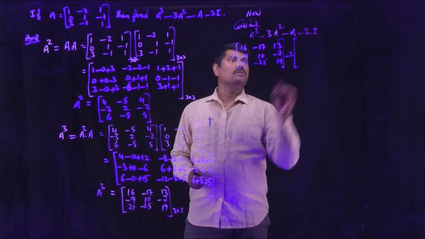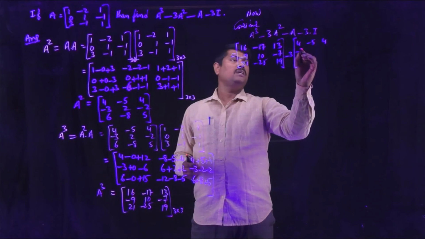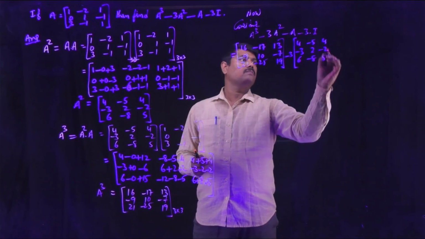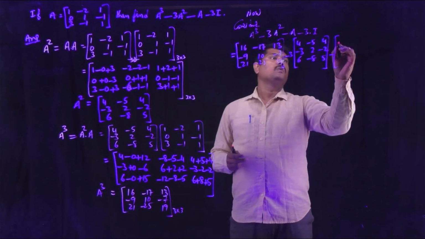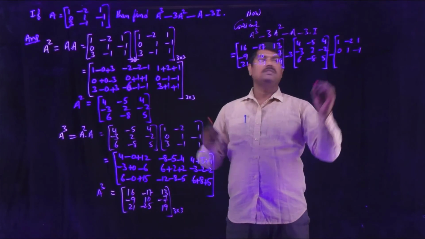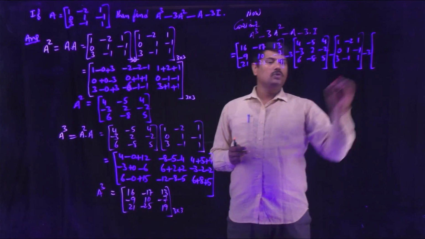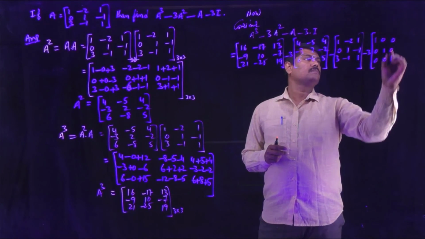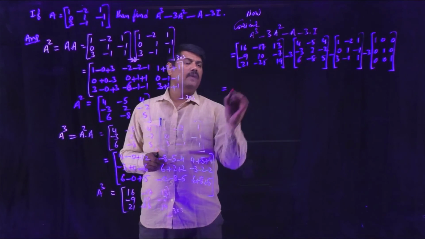Minus 3 into, now A square: 4, minus 5, 4; minus 3, 2, minus 2; 6, minus 8, 5. Minus A, use given A: 1, minus 2, 1; 0, 1, minus 1; 3, minus 1, 1. Minus 3I, use a third order unit matrix: 1 0 0, 0 1 0, 0 0 1. So we have to simplify this expression to get the final matrix.